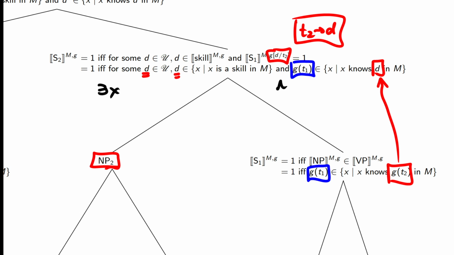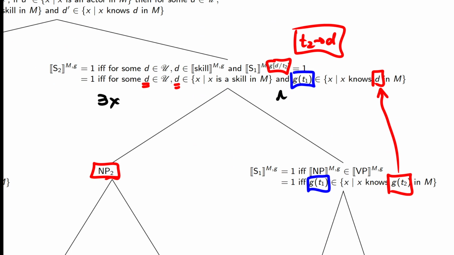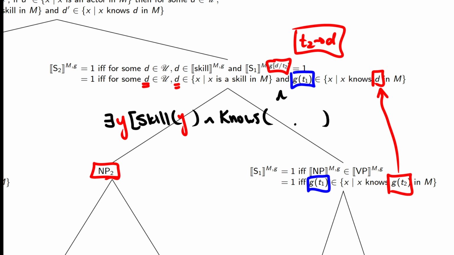So if we think about how this is binding right now, we really have exists a y here. So I should use the y component here to be consistent with what we've been talking about. I'm trying to figure out how I want to write this. So we can say there exists a y such that y is a skill and knows xy. So we know what y is at the moment.